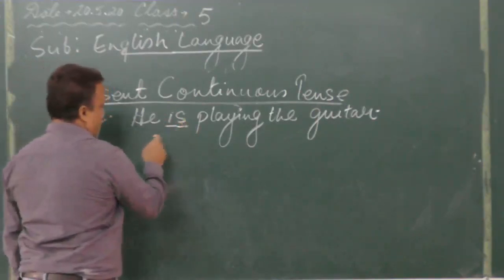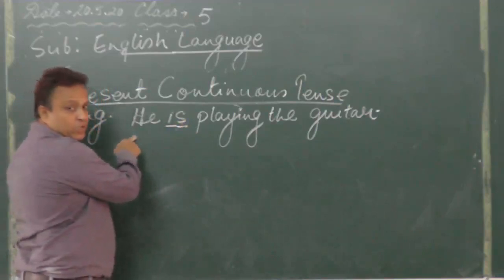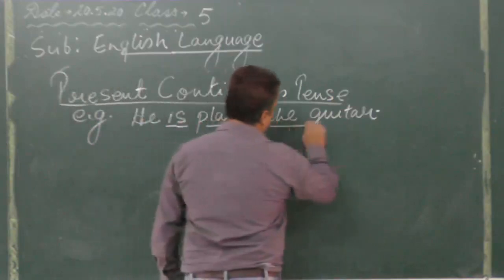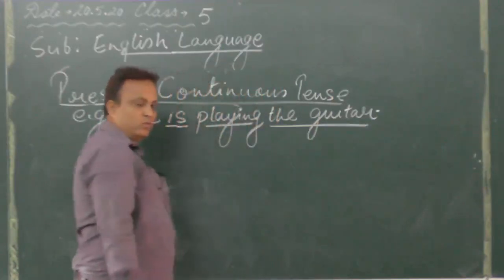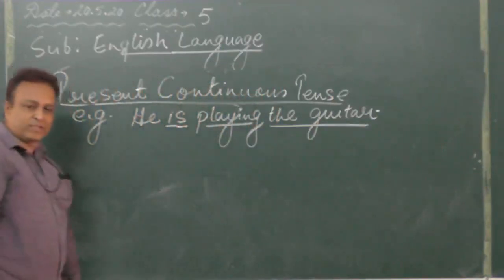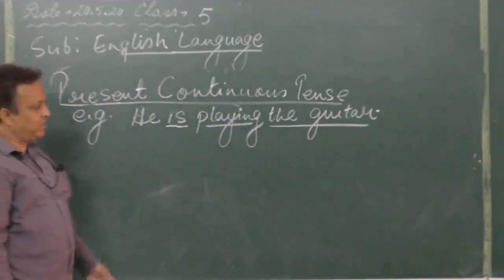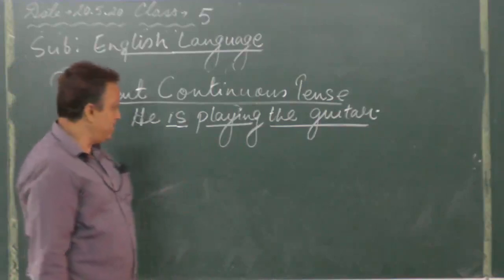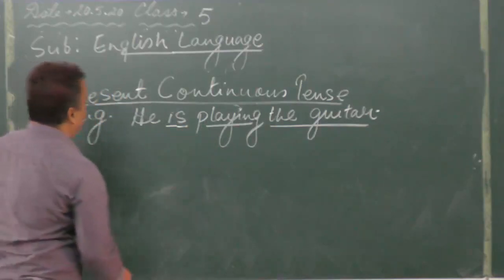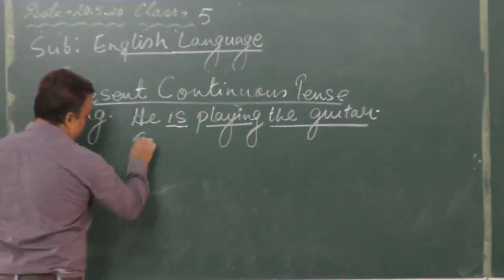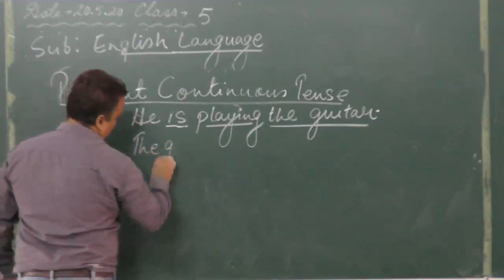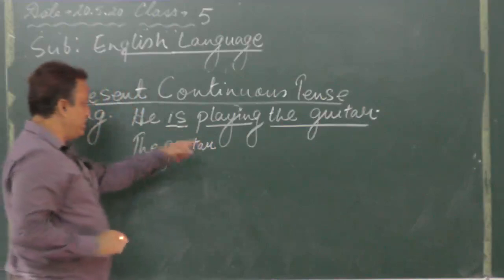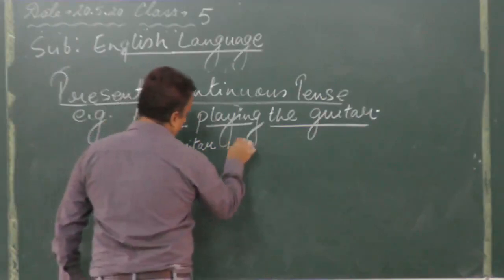Is is here because he is the subject, he is singular, ing form of verb, and the guitar is the object. If you ask the question, what is he playing, you get the answer, the guitar. That means the guitar is the object of the verb in the sentence. Answer you will write: the guitar is.